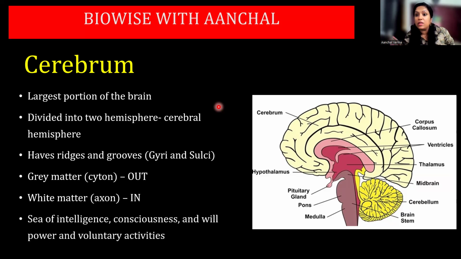You can remember Chhattisgarh. Chhattisgarh means C for cyton and G for gray matter. So always remember, gray matter is made up of cyton and white matter is made up of axon. That is why white matter is made up of axon, and cyton is there in the gray matter. So gray matter basically has all the cell bodies of the neurons and white matter has got all the axons of the neuron.